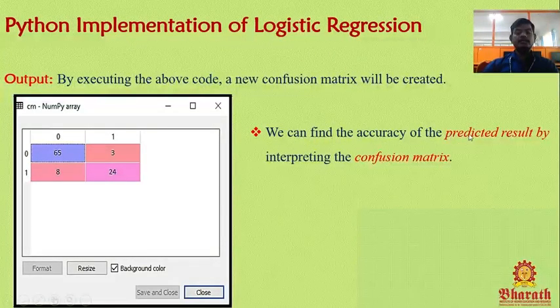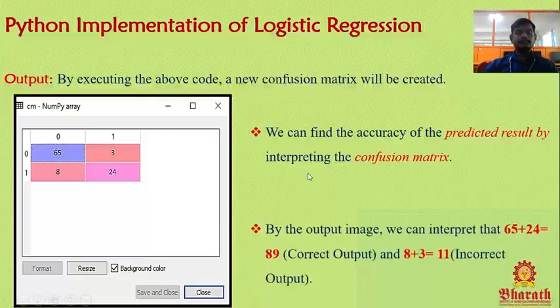From this confusion matrix, we can find the accuracy of the predicted result by interpreting it. You know how to add and multiply values.